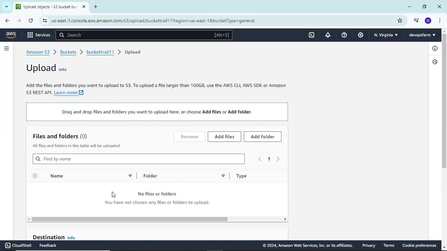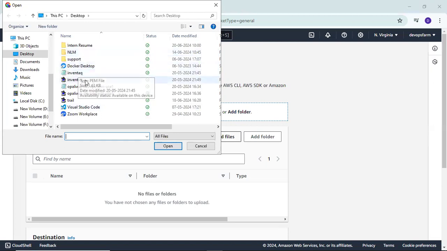When you click on upload, we have multiple options like add files and add folder, or you can drag and drop. Simply click add files.